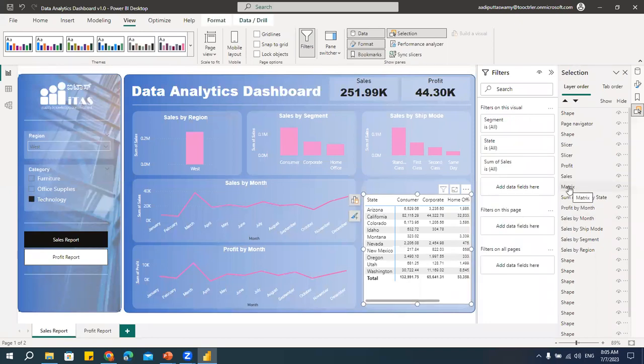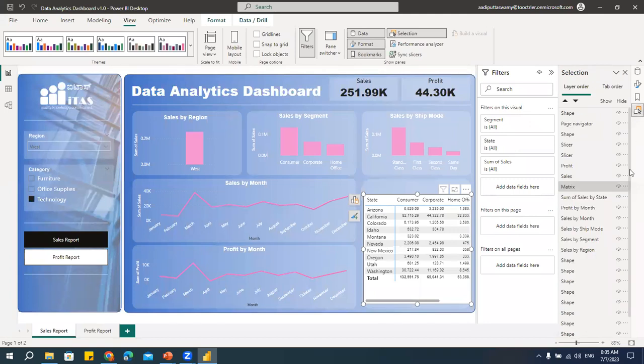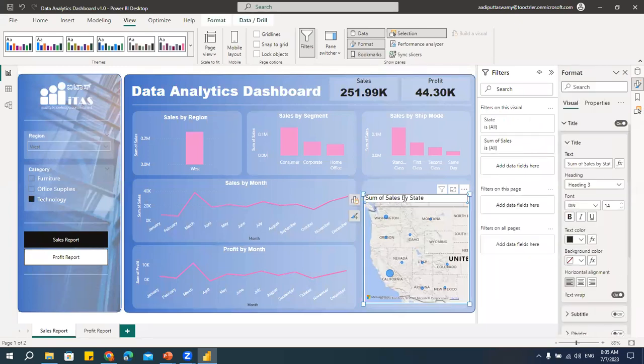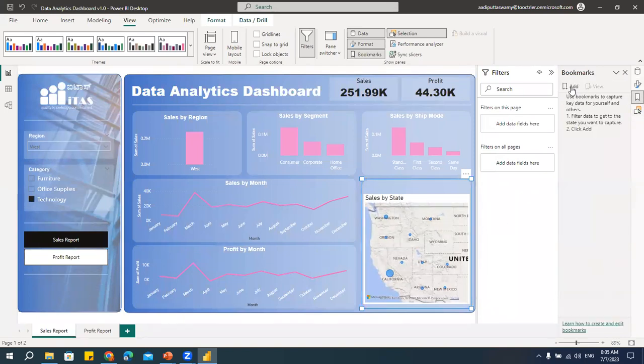So here I have this matrix. I want to create a bookmark. Let me go here. I'll create a bookmark. So first what I'll do is I'll hide this so that I'll have this map visible. Let me change the title here. Okay. So I've hidden the table. I'll go to this bookmark. Here I'll say map.